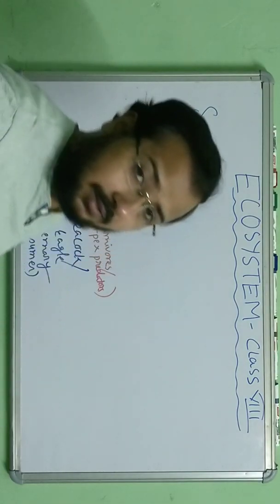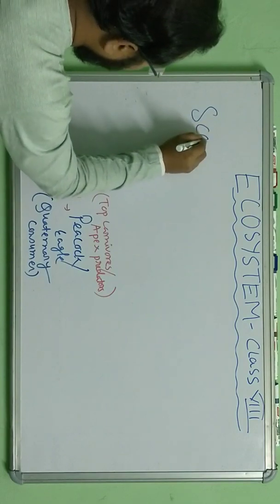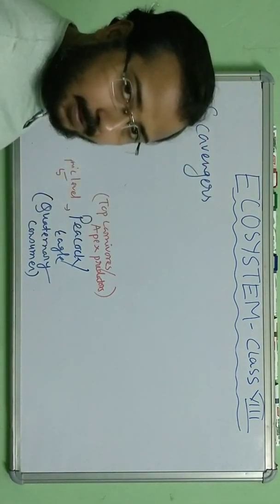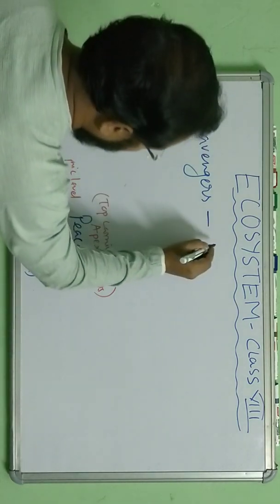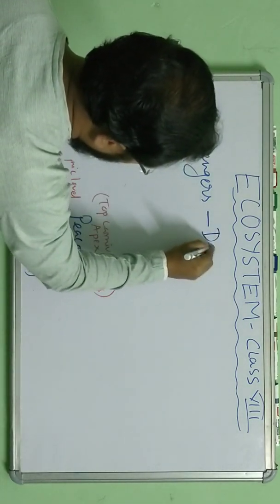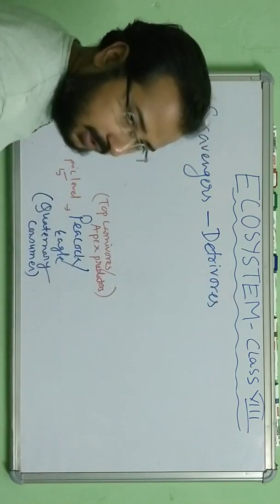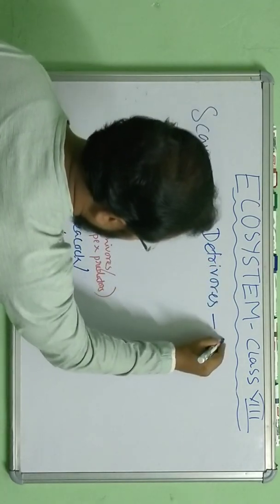We know about it, let's write it. These are scavengers, detritivores, and then decomposers also.